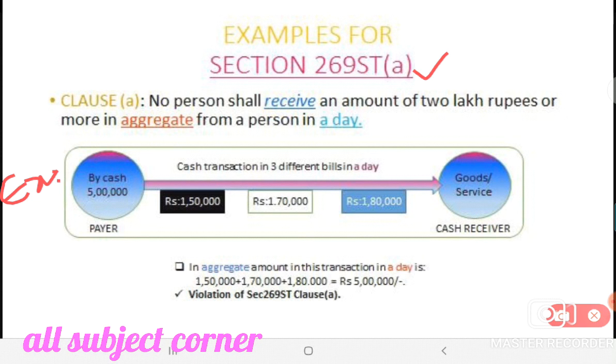So he had taken 3 different bills in a day. In the first bill, he will be paying 1,50,000. In the second bill, he will be paying 1,70,000. In the third bill, he will be paying 1,80,000. And 3 bills are given by the receiver to the payer. In aggregate, the amount in this transaction in a day turns out to be 5 lakh rupees, right? There might be the same bills or other bills. They turned out to be 5 lakh in a single day. So the violation of Section 269ST Clause A has taken place here.